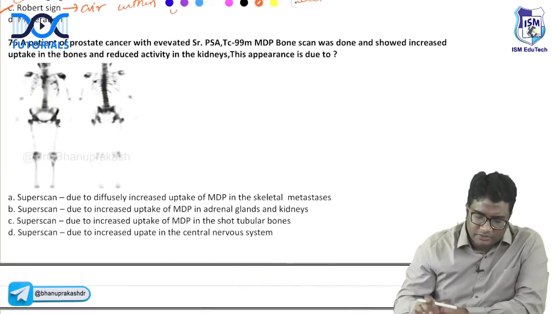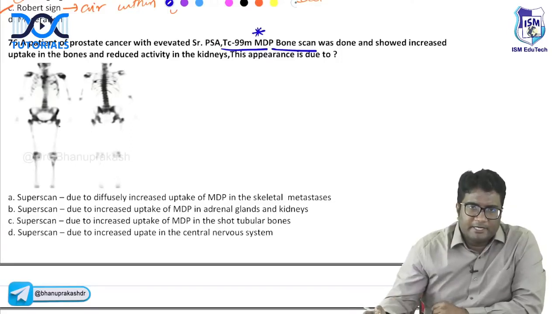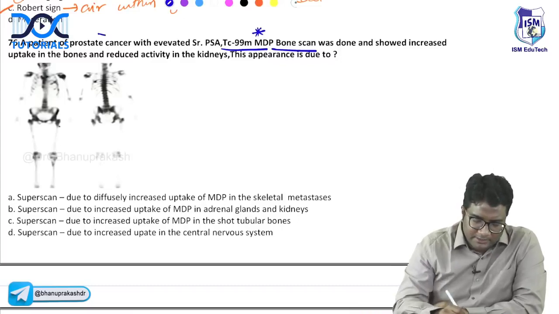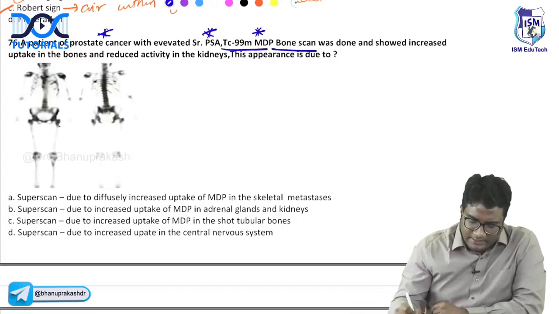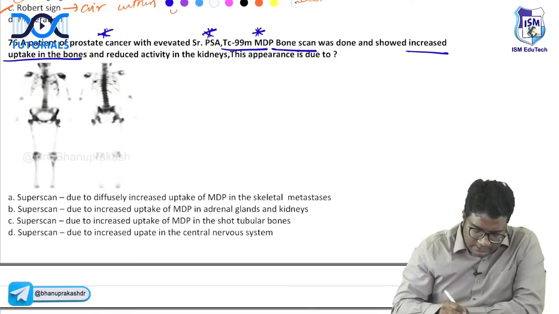Now look at this next image. This is a bone scan. Okay, a bone scan image is given. Bone scan is done with technetium-99m MDP, methylene diphosphonate. And this is a prostate cancer patient with elevated PSA levels, and he is showing increased uptake in the bones. You can see diffusely increased uptake is there. But look at the kidneys. Are you able to see the kidneys? Are the kidneys visualized or not visualized?